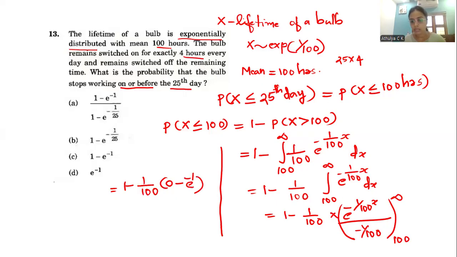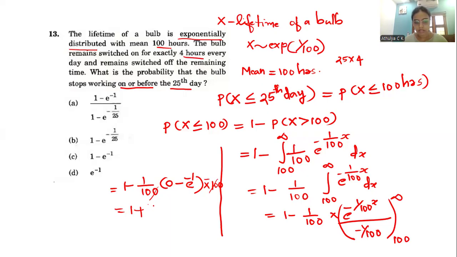Dividing by minus 1 by 100 means multiplying by minus 100, so the 100s cancel out, and minus into minus becomes plus.